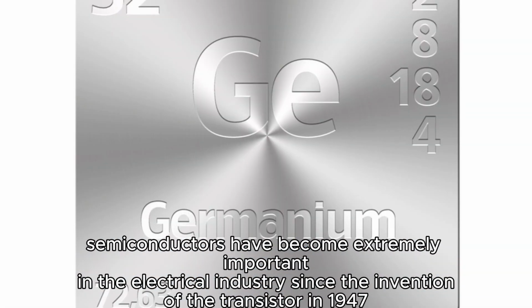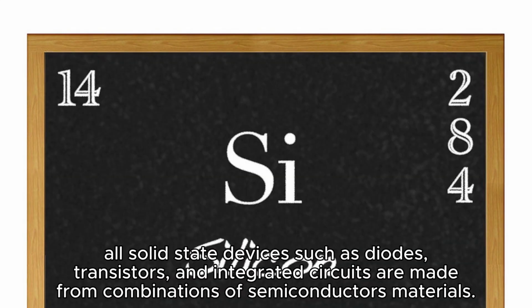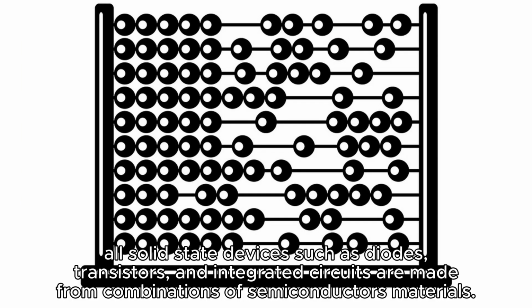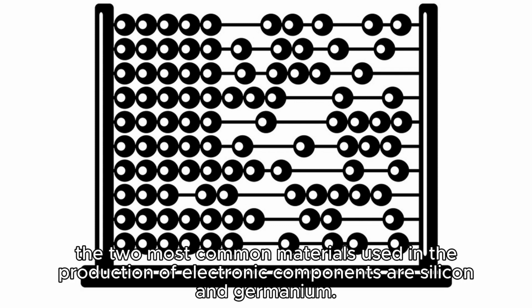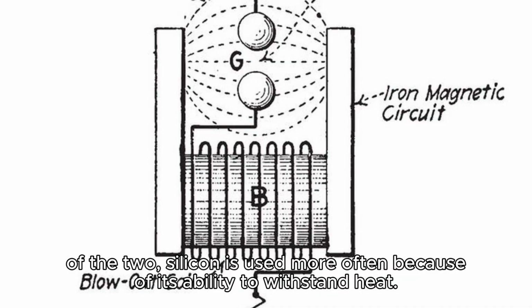Semiconductors have become extremely important in the electrical industry since the invention of the transistor in 1947. All solid-state devices such as diodes, transistors, and integrated circuits are made from combinations of semiconductor materials. The two most common materials used in the production of electronic components are silicon and germanium. Of the two, silicon is used more often because of its ability to withstand heat.